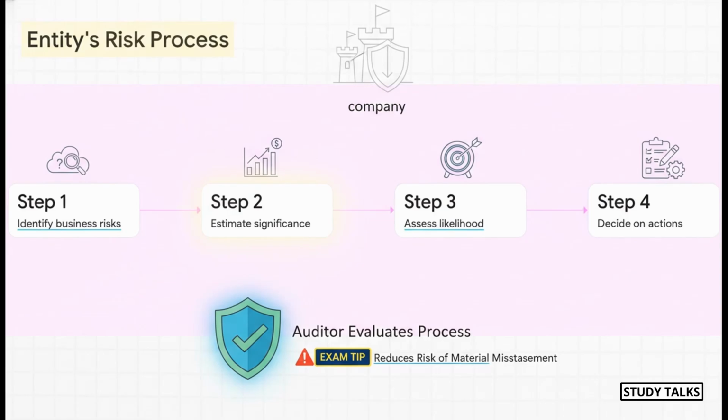Let's zoom in on that risk assessment process for a second. This is all about how the company handles its own risks. They should have a system in place to do 4 things. 1, identify their business risks. 2, figure out how big of a deal those risks are. 3, guess the likelihood of them actually happening. And 4, decide what to do about them.